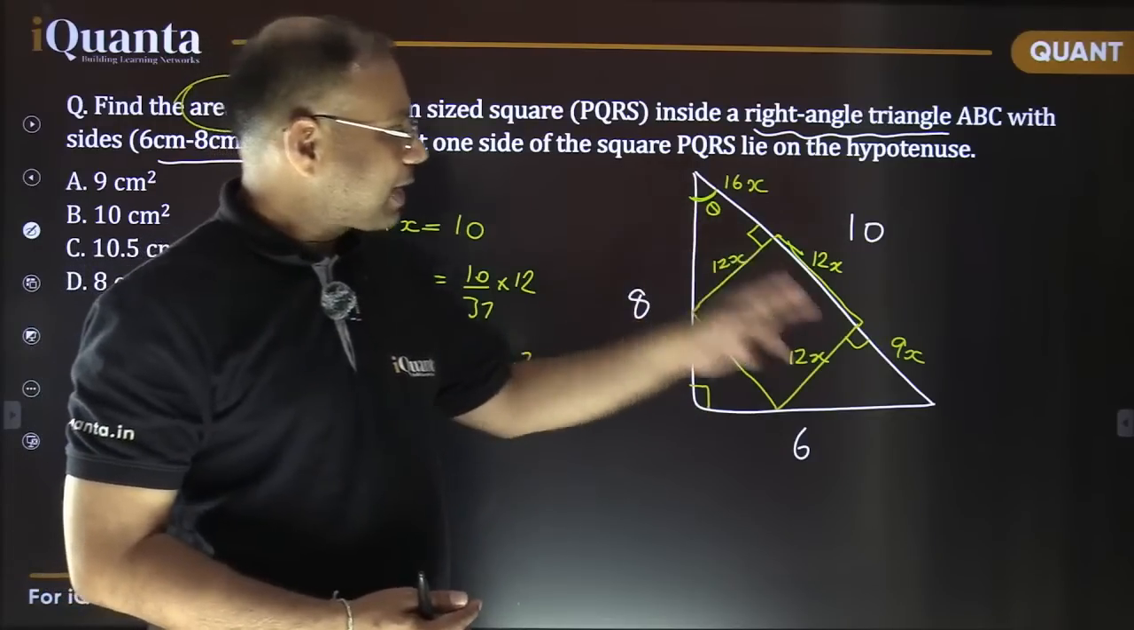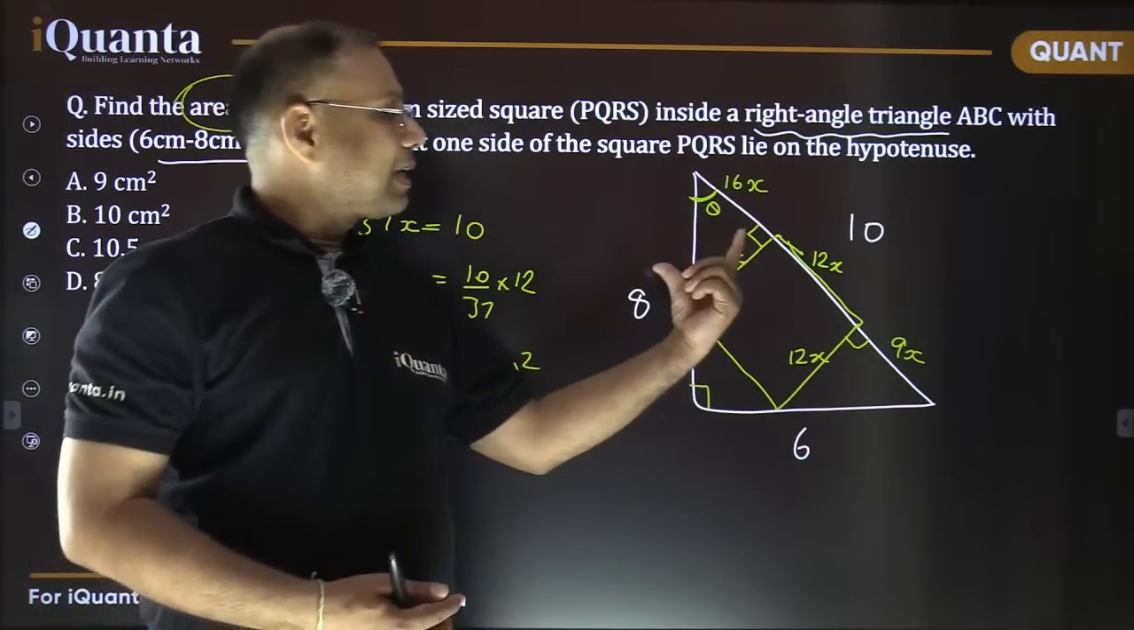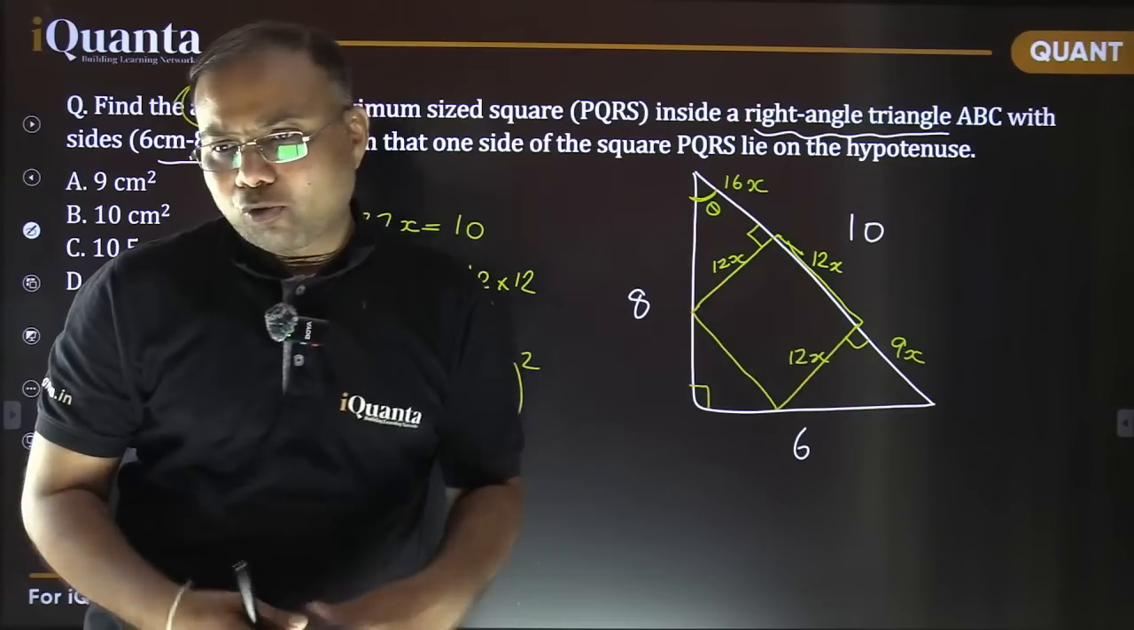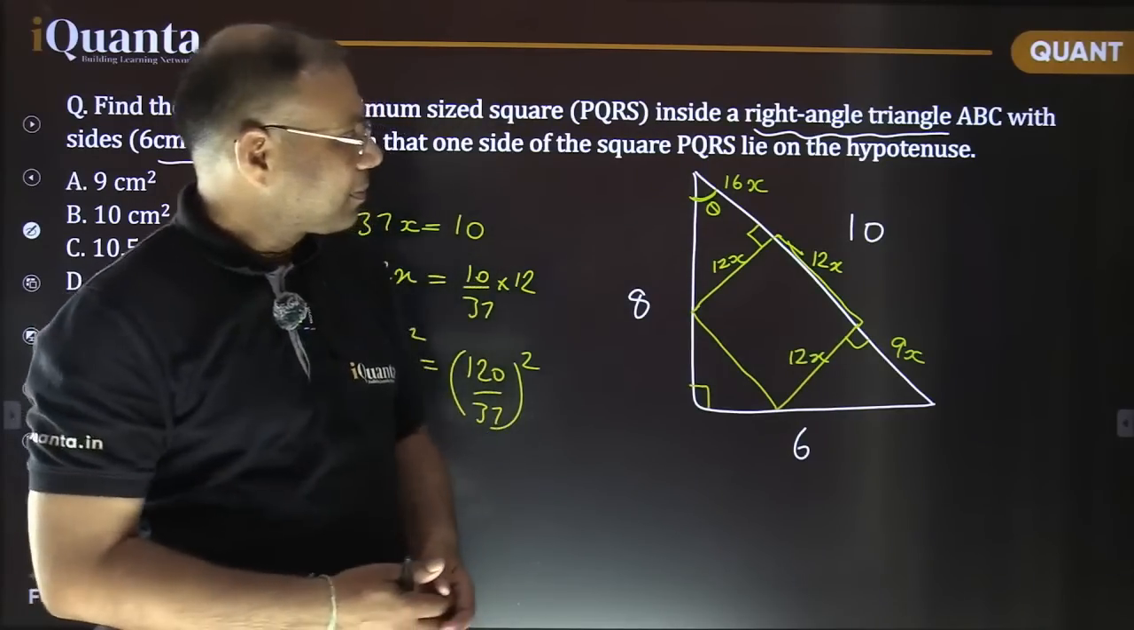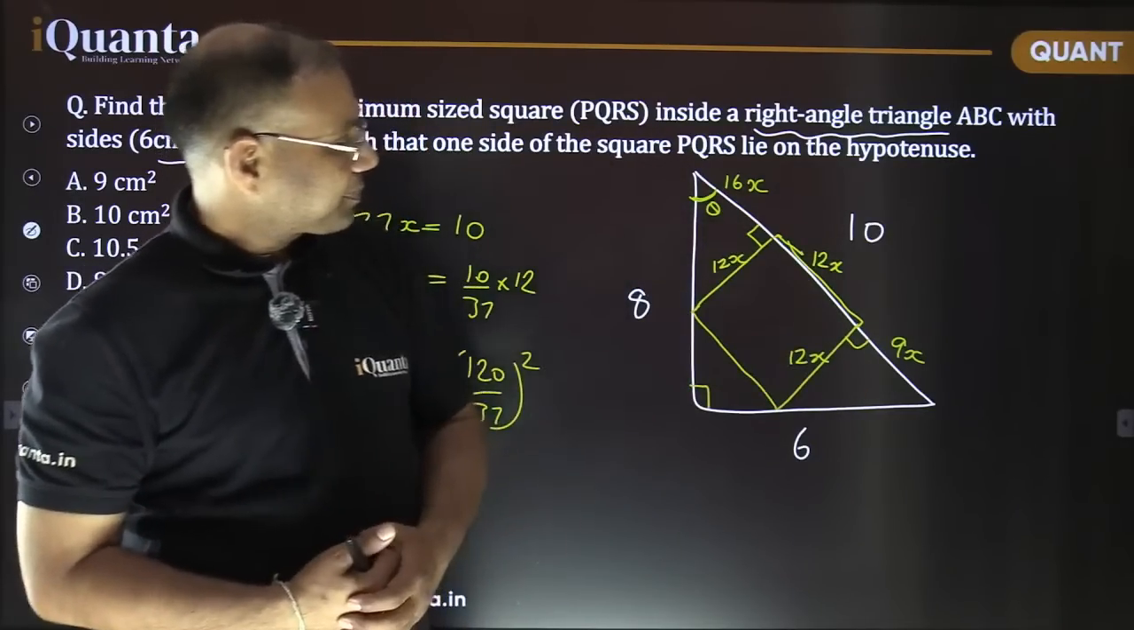So I'm just trying to find out the length of this complete hypotenuse in terms of the square side length, or vice versa. That's it. That's what we have done. So nothing else, and we got our answer.